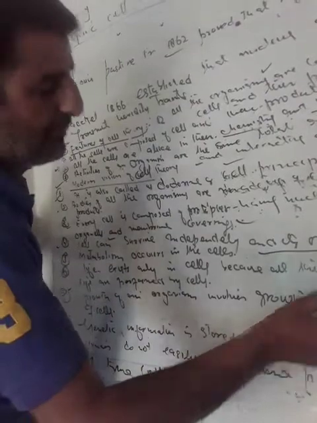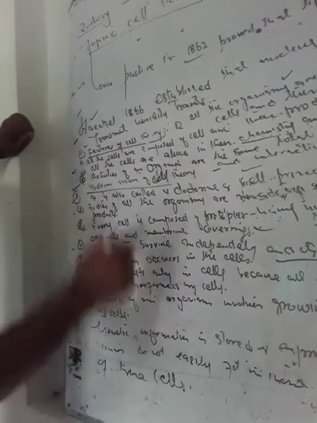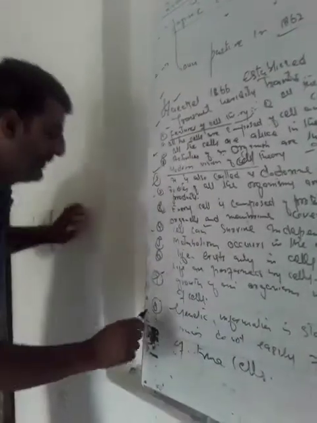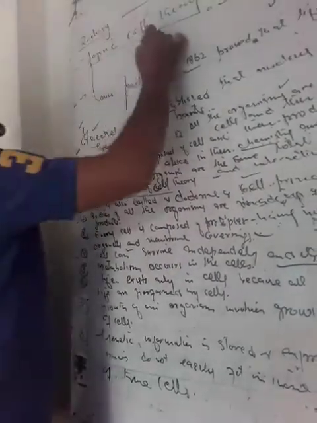Now the next point, the seventh point, is the growth of an organism. Every organism's growth involves growth and multiplication of cells. The growth of an organism is completely dependent upon it. Now the next point is genetic information. Genetic information is stored and expressed in cells. And if we talk about viruses, viruses do not easily fit in the parameters of true cells. These are some features of cell theory.